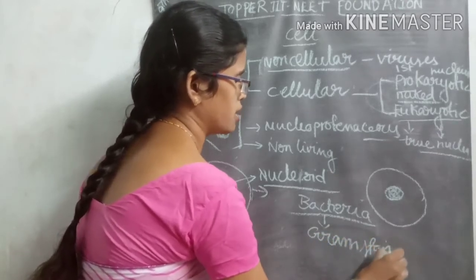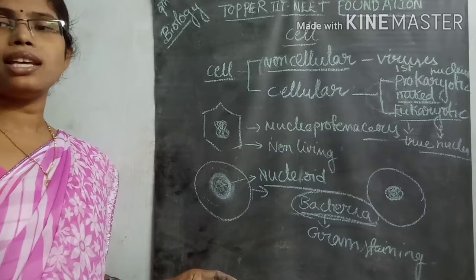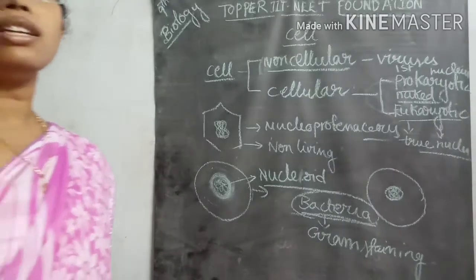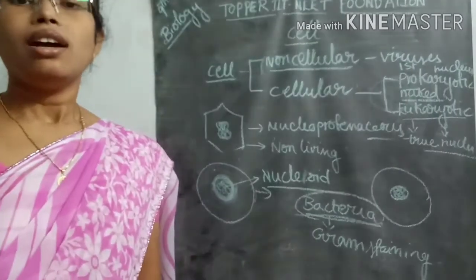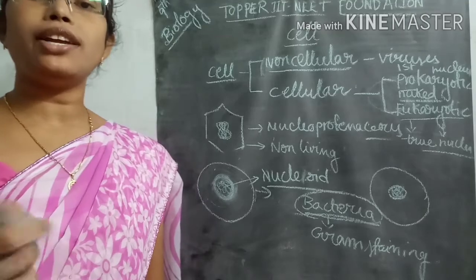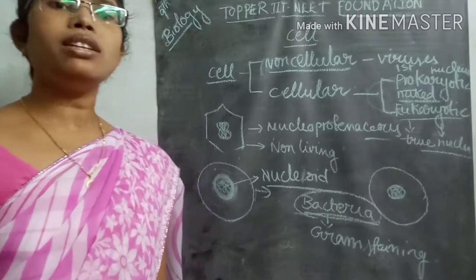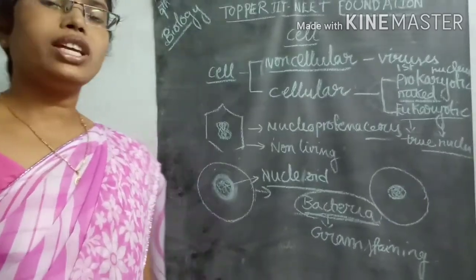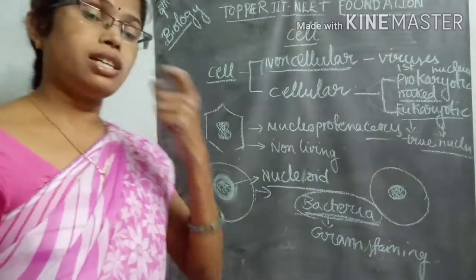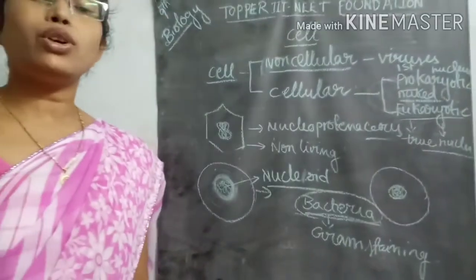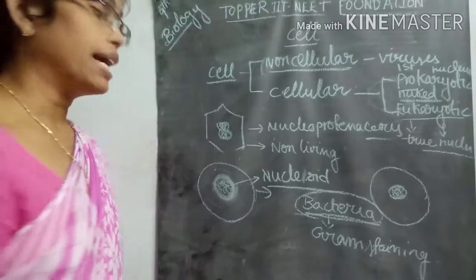Gram staining means we take the bacterial culture on a slide and make a smear. On that smear we first apply crystal violet. After the crystal violet application, we pour some Gram's iodine. After that, we pour some safranin on the slide. With these crystal violet and safranin dyes, we can observe the bacteria.